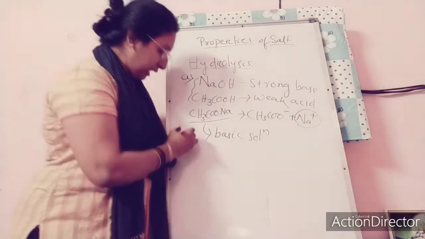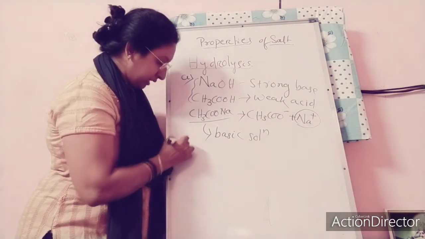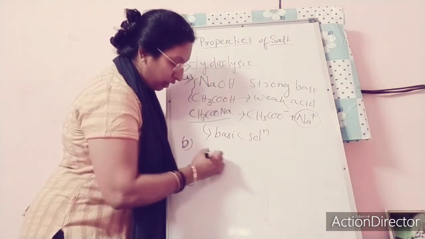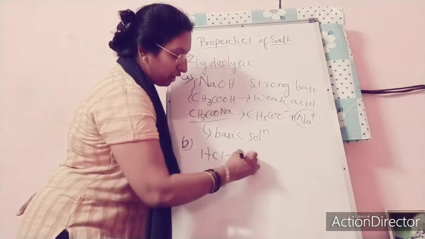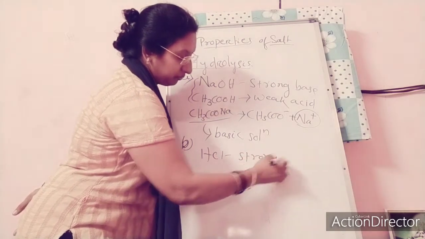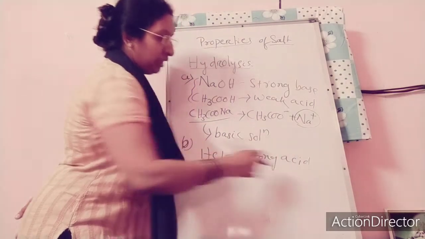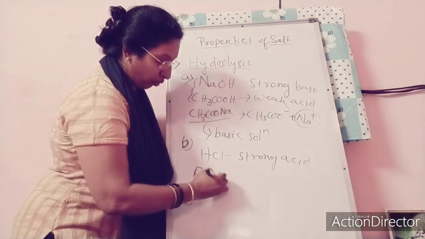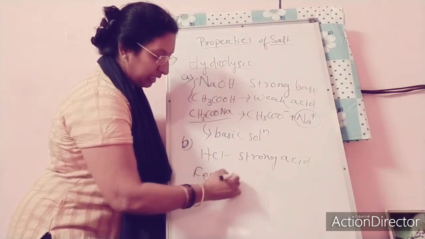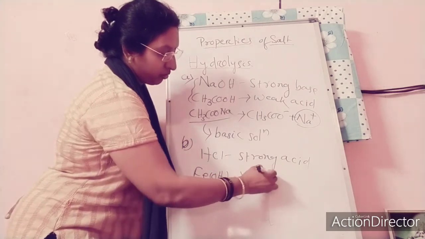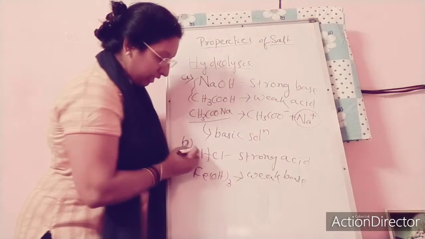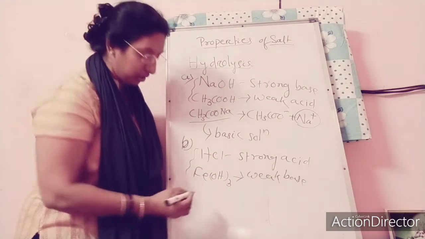Similarly, another example I am taking: hydrogen chloride, that is a strong acid. Okay, strong acid. Then Fe(OH)3, that is a weak base. So when these two combine with each other, that will give you